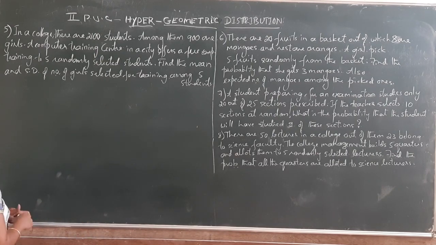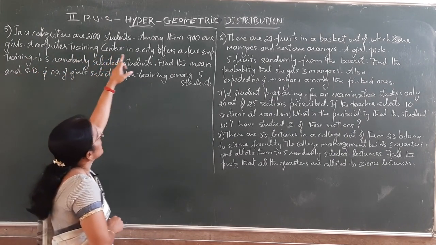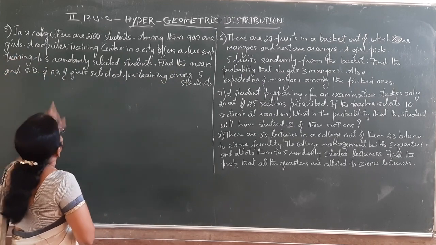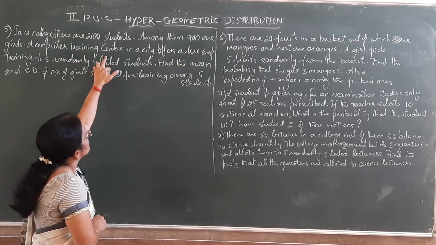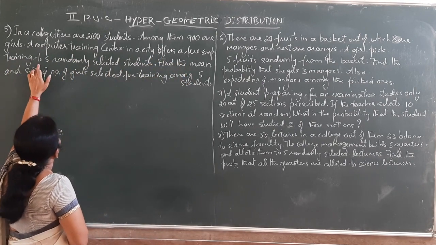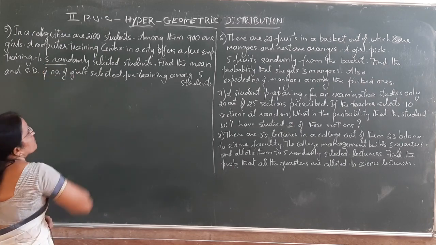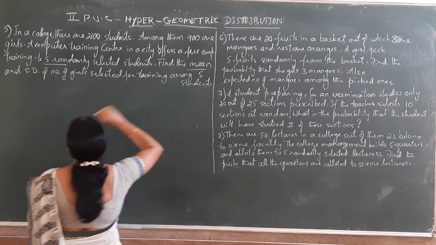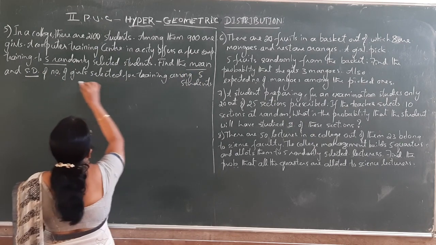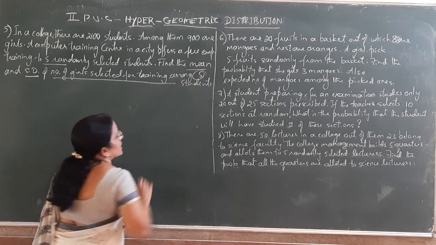Now, first problem. In a college, there are 2100 students. Among them, 900 are girls. A computer training center in a city offers a free computer training to 5 randomly selected students. Find the mean and standard deviation of number of girls selected for training among 5 students.